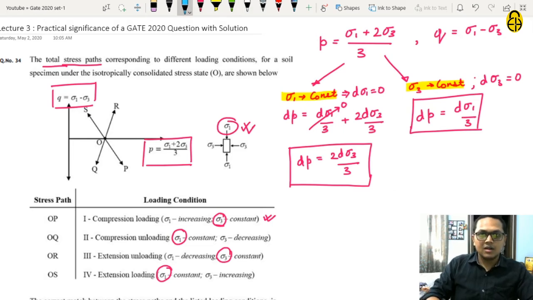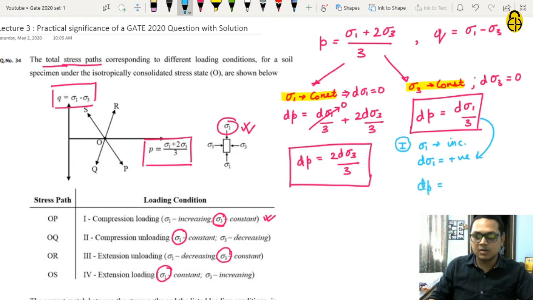Now in first loading condition, sigma 1 is increasing, so d sigma 1 is positive. Now if d sigma 1 is positive, from this expression, dP will also be positive.